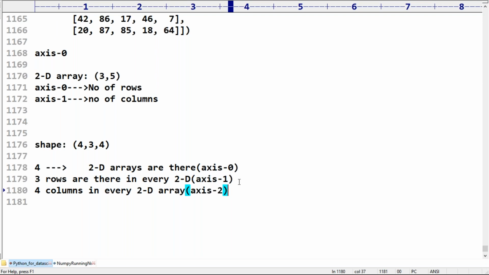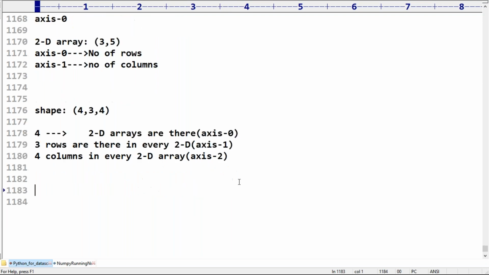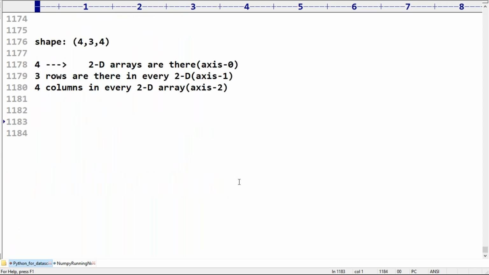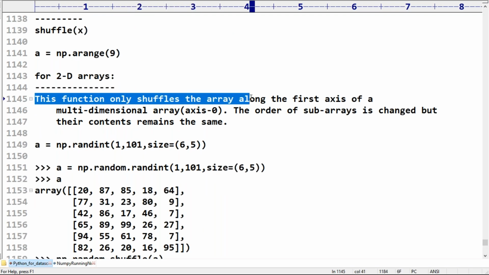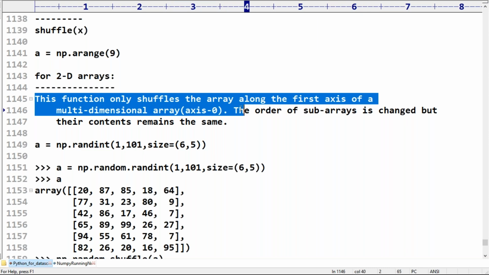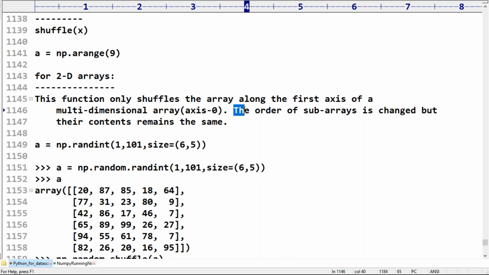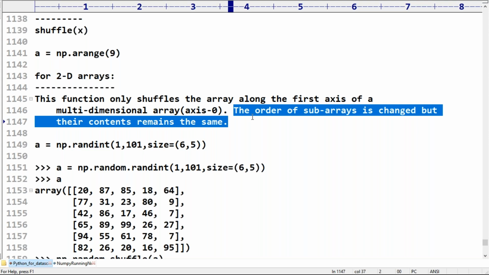Clear, right? So can I go to the shuffling example? This function only shuffles the array along the first axis of a multi-dimensional array. Along axis 0, the order of sub-arrays is changed, but their content remains the same.